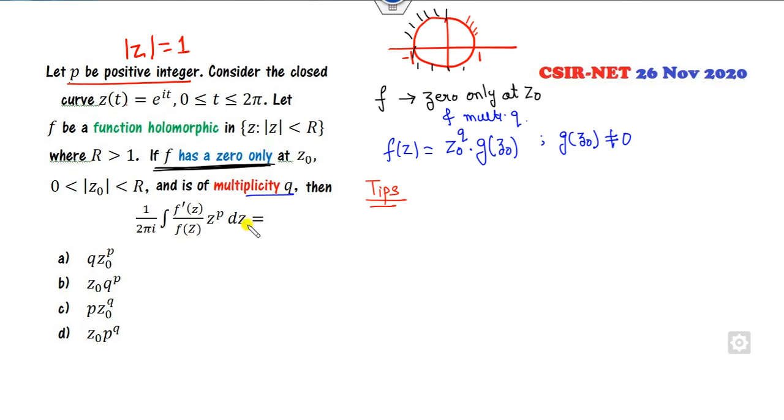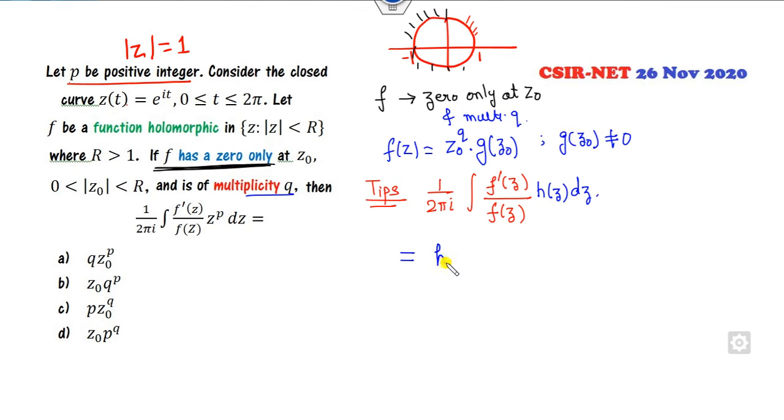Since it is given to be like this, I can firstly give you the shortcut trick. Whenever the function is written in the form of the derivative of this, you can think about the number of zeros and the number of poles. In general, if I call this h of z, I can't take it as g because g I already used here. Then how you can define that?